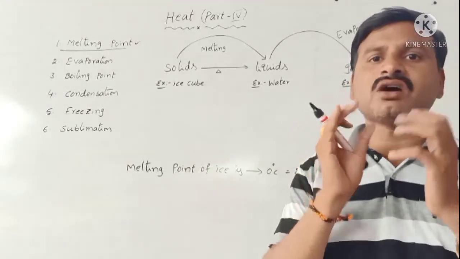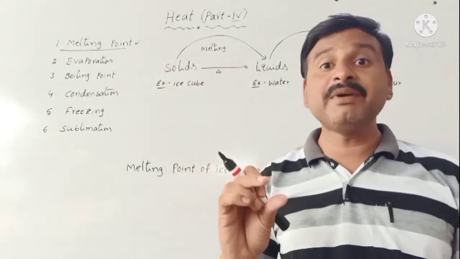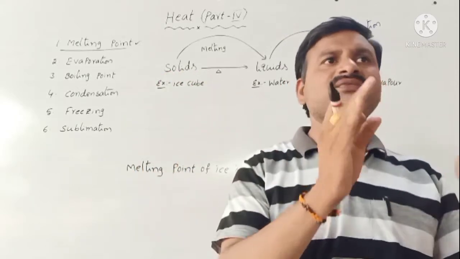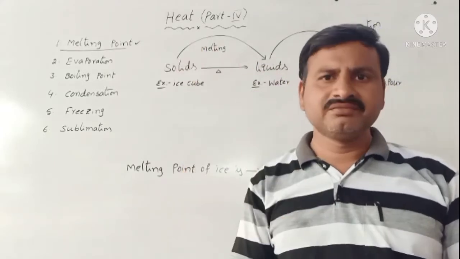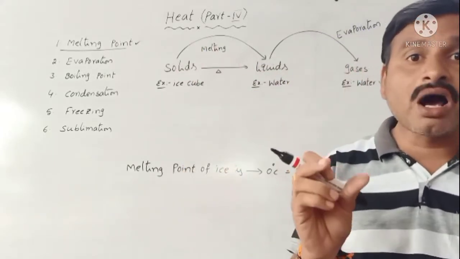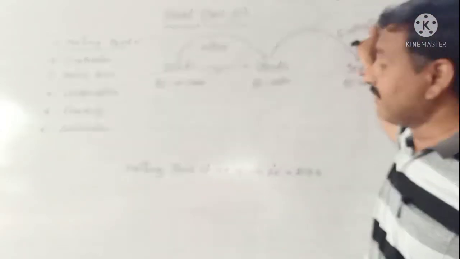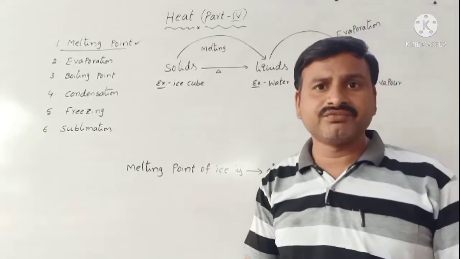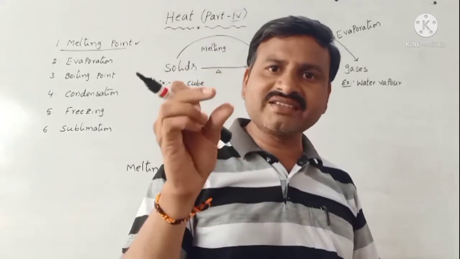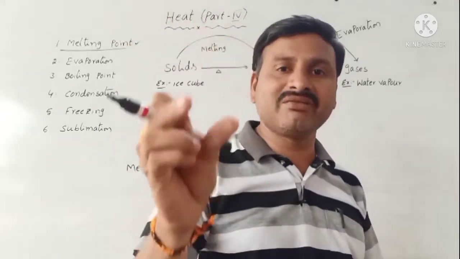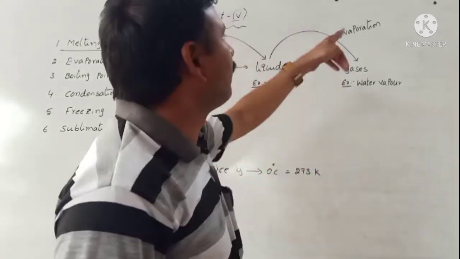Evaporation means the process of escaping water molecules from the surface of a liquid at any temperature, or below its boiling point. Again, the definition of evaporation: the process of escaping molecules from the surface of a liquid at any temperature or below its boiling point is called evaporation.